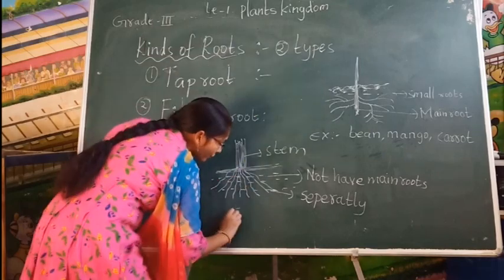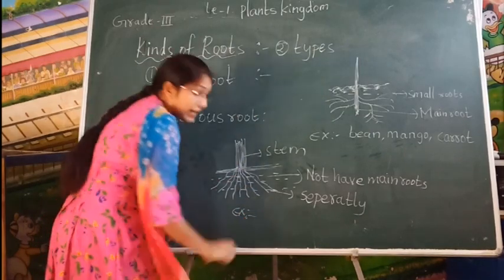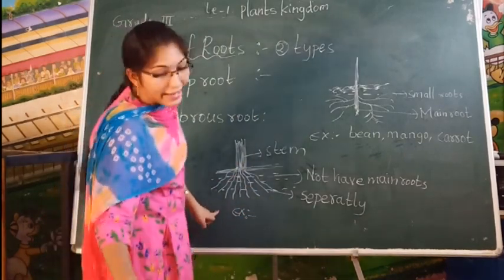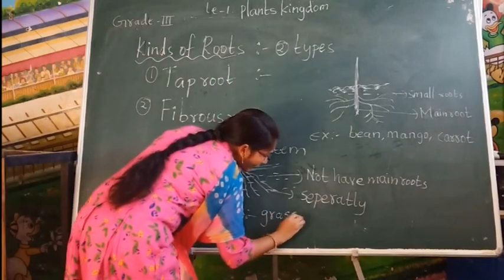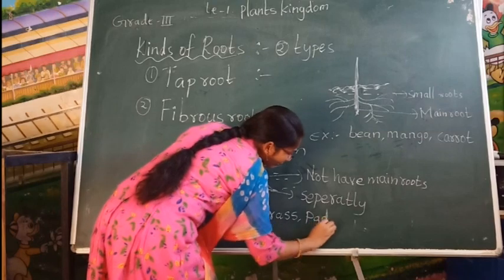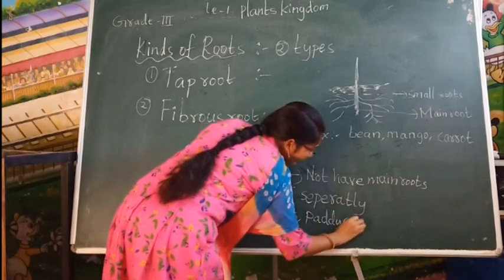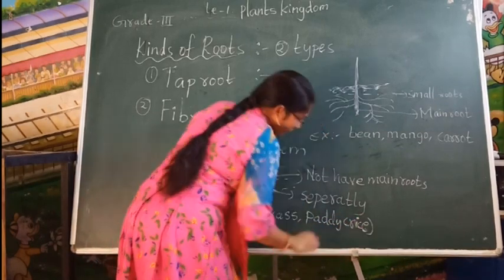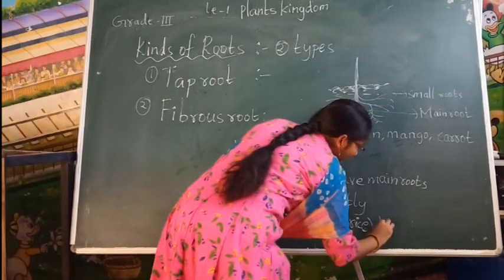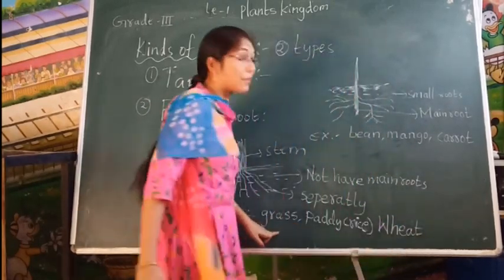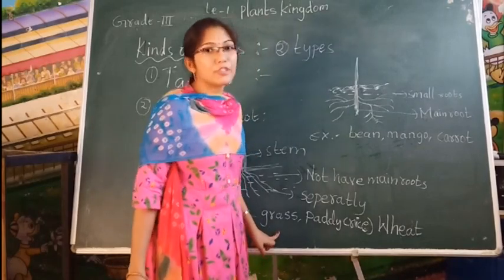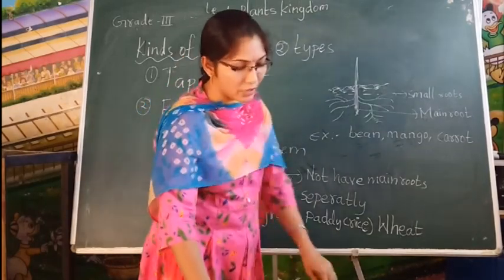Example of fibrous root: grass and paddy. Paddy means rice. Next, wheat. These types of plants have fibrous root. I'll show that plant, okay, children?